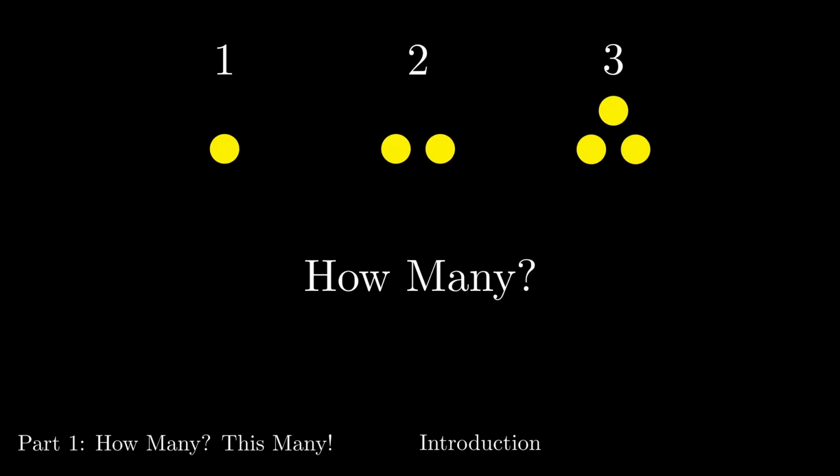Let's start at the beginning. 1, 2, 3. These are the first numbers that most of us learn, but it's important for us to really understand what these are. 1, 2, and 3 are answers to the question, how many? They are words and symbols that represent a number of discrete items. And while this observation is simple, it's also critically important to our understanding of numbers.